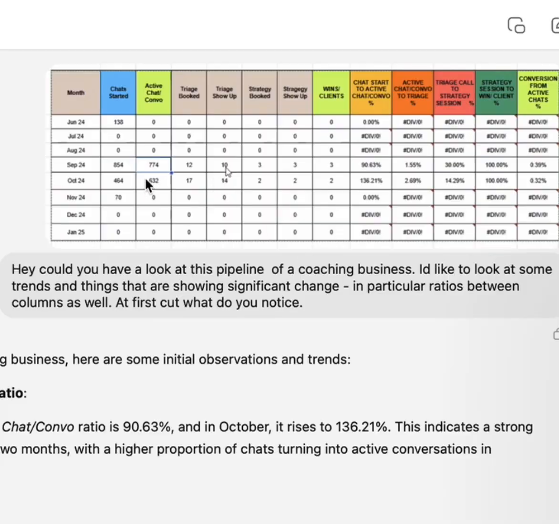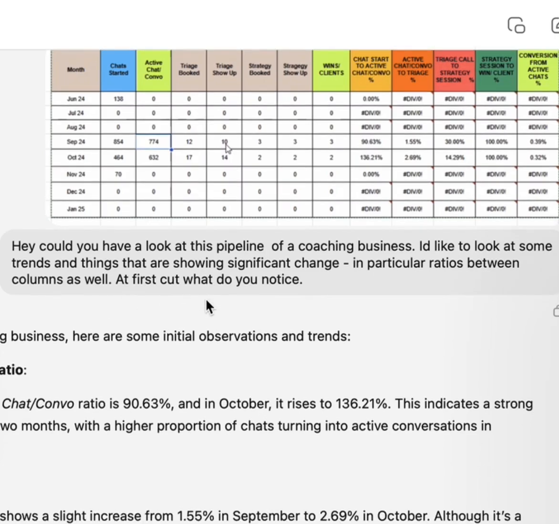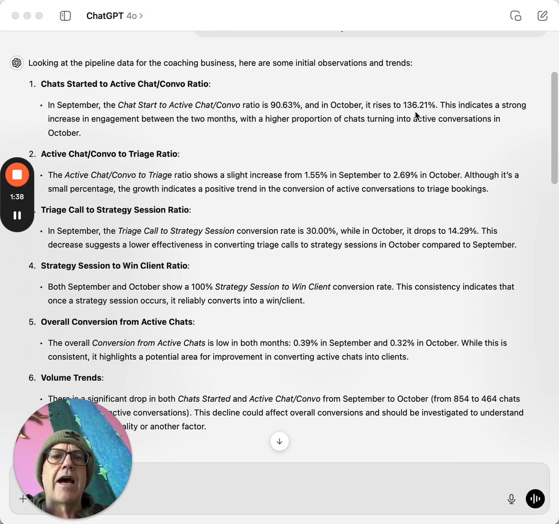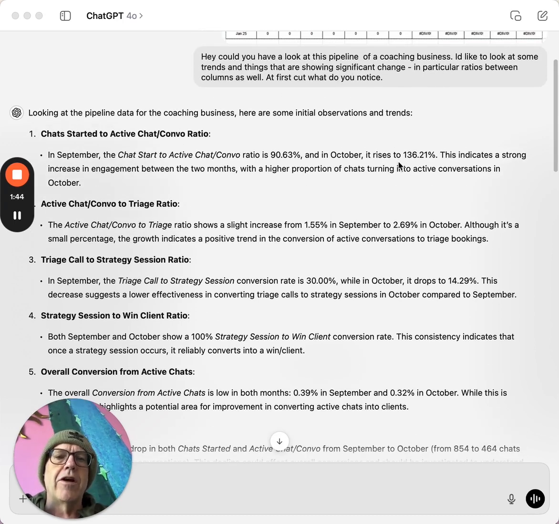This is mind-blowing stuff. So here's the picture. It's literally a screenshot from a Zoom call, right? I captured a screenshot. Hey, could you have a look at this pipeline of a coaching business? I'd like to look at some trends and things that are showing significant change, in particular ratios between columns as well. At first cut, what do you notice? So looking at the pipeline, chat started to active chat convo, these numbers like 90 and 136, 21%. So I realized that's a dumb number, and active chat to convo ratio is a dumb number to track. But anyway, that's fine. Have a look.